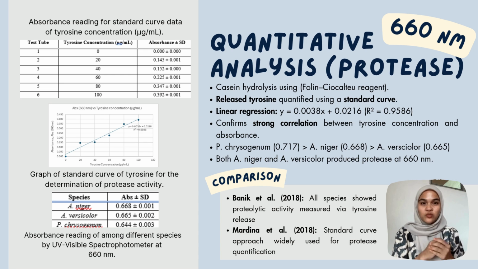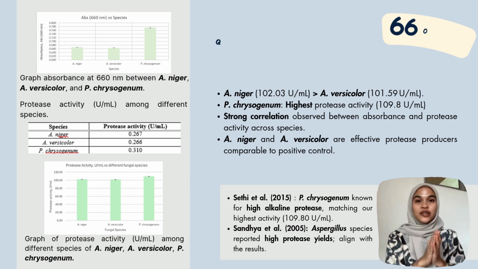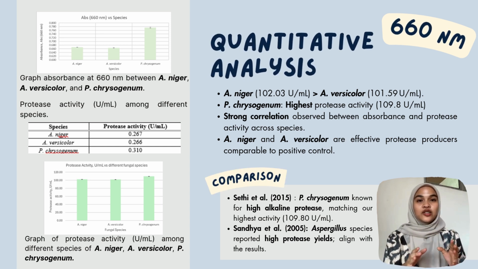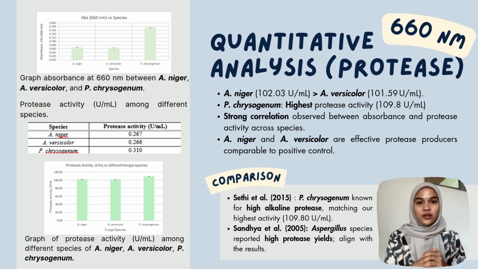Based on table 3, the absorbance values of different fungal species were for P. chrysogenum 0.717, A. niger 0.668, and A. versicolor 0.665. Both A. niger and A. versicolor successfully produced protease enzyme as they showed a significant absorbance at 660 nanometers, slightly below the positive control. Protease activity measured in units per milliliter: A. niger showed 102.03 U/mL, A. versicolor had 101.59 U/mL, and the positive control P. chrysogenum recorded the highest value at 109.80 U/mL.